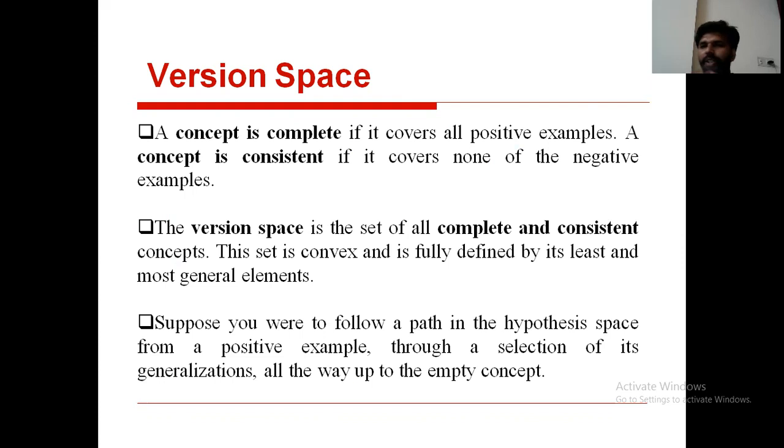It means version space is also a set of concepts, but those concepts should be complete and consistent. Such a collection of concepts is treated as version space, right?